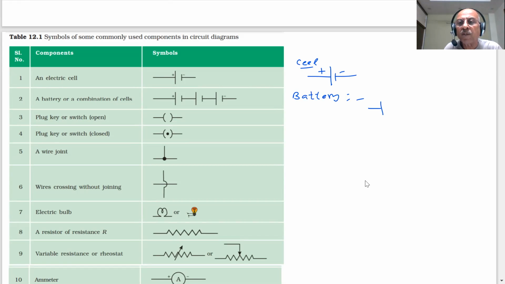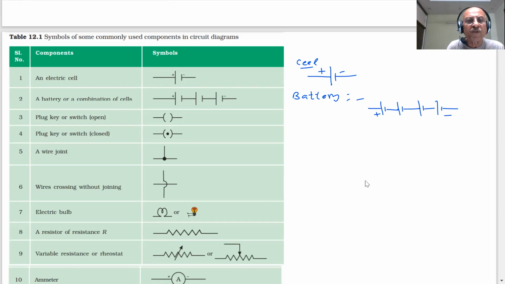What you're doing, student? This is one cell, another cell, another cell. Like this, you can connect. This is our plus minus, plus minus, plus minus, plus minus. So these are connected. This is cell 1, cell 2, cell 3. So many cells have been connected here. So when you need more voltage, more potential difference, then you will connect more than one cell. They are connected in series here.